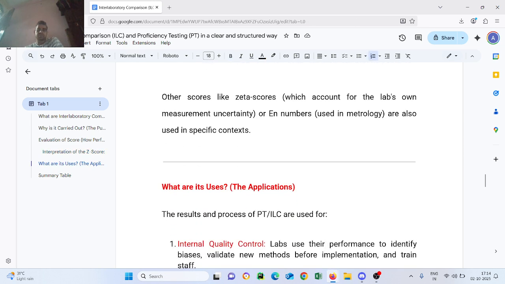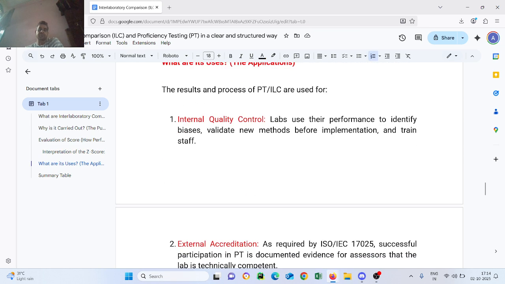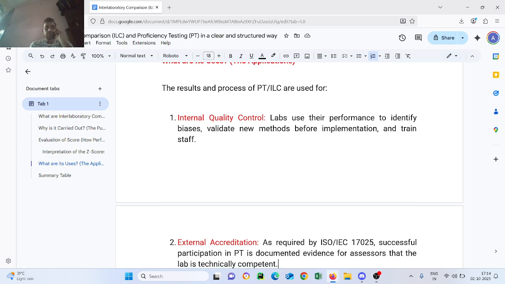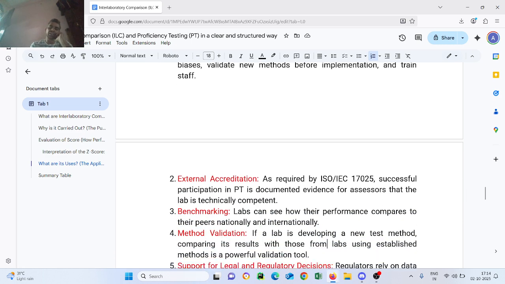What are the uses and applications? The results and process of PT and ILC are used for internal quality control. Labs use their performance to identify biases, validate new methods before implementation, and train staff. Point number 2, external accreditation.